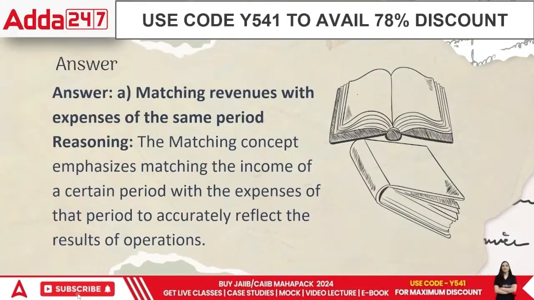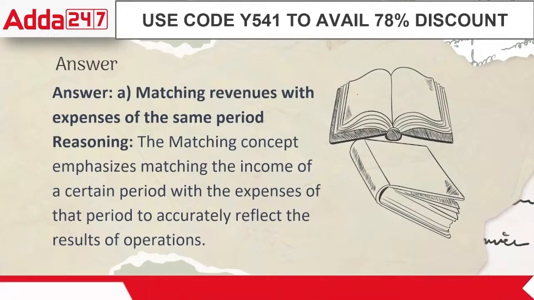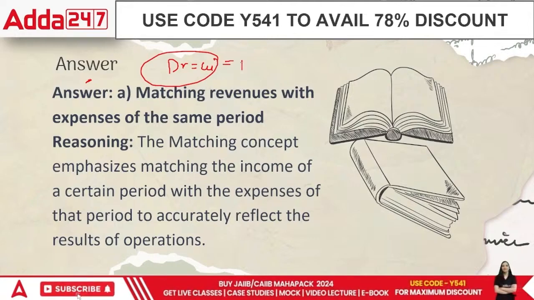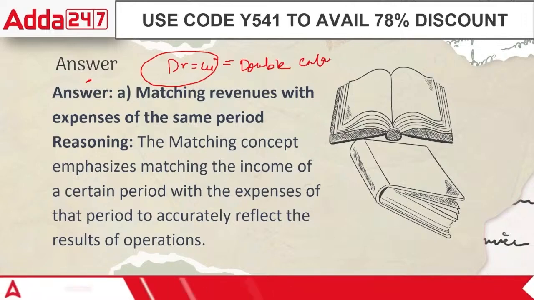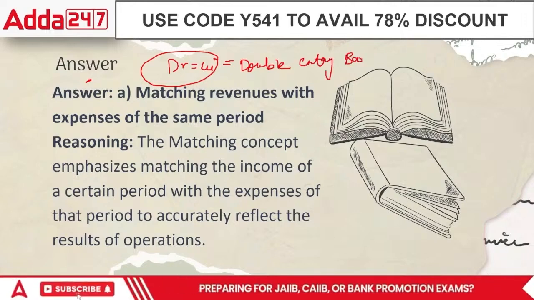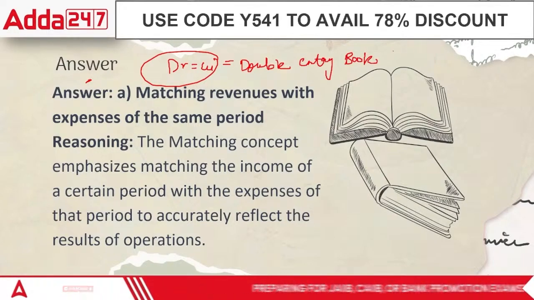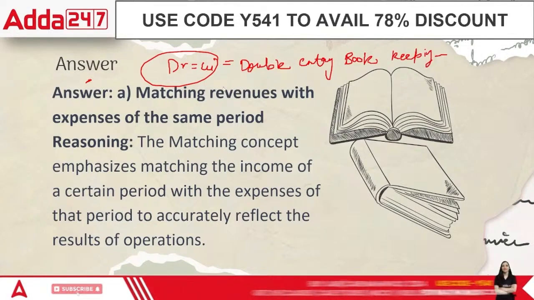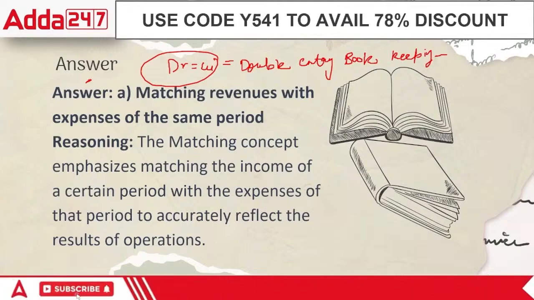Normally, people think that the matching concept would mean debit is equal to credit, which is wrong. Debit is equal to credit is basically double entry bookkeeping. This is as per double entry bookkeeping, which states that whenever we do something, we view it from two aspects, that is, from the debit aspect as well as the credit aspect.